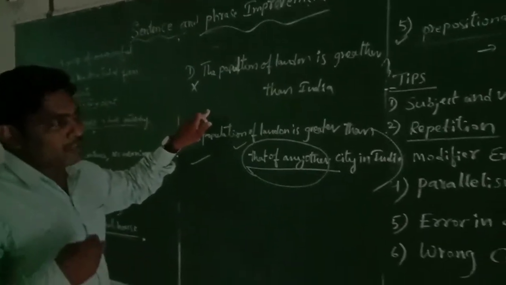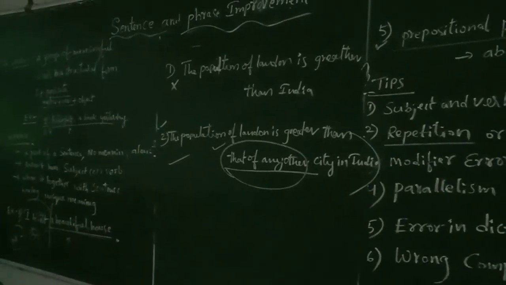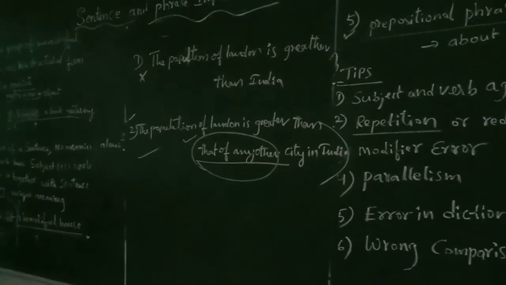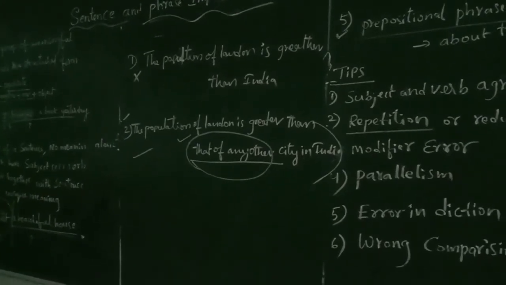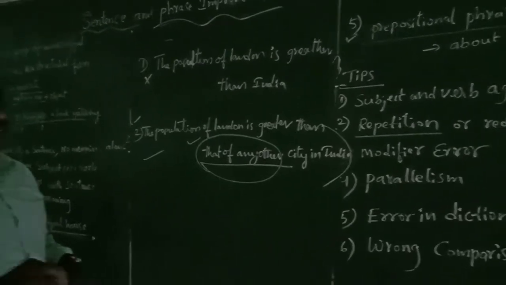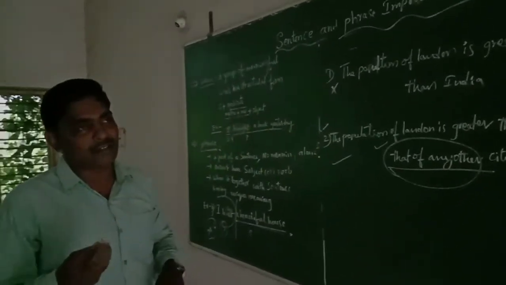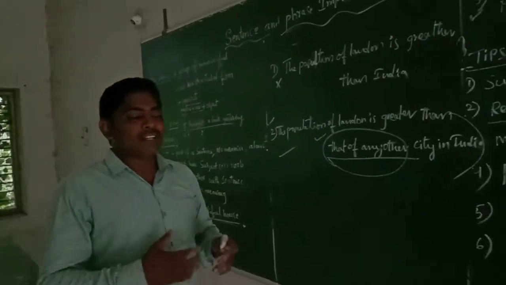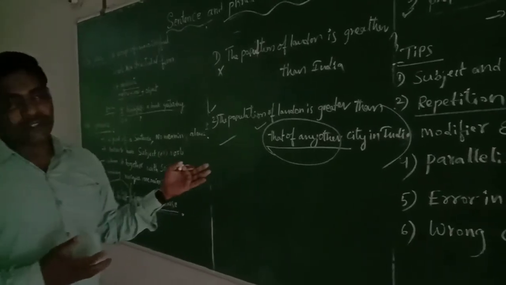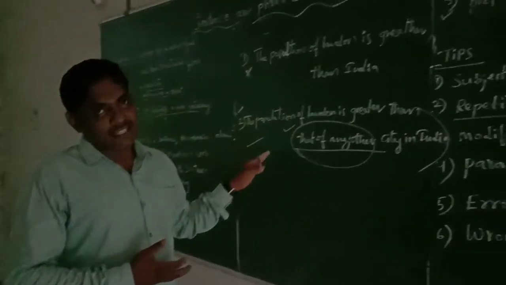So with wrong comparison, we can see degrees of comparison and their kinds: positive, comparative and superlative degrees. So we can see this comparison of statements, and somewhere related points are called degrees of comparison, and reported speech, called direct and indirect speech.